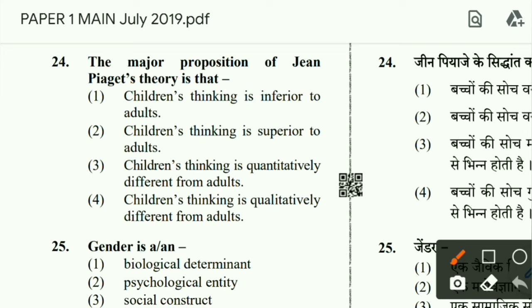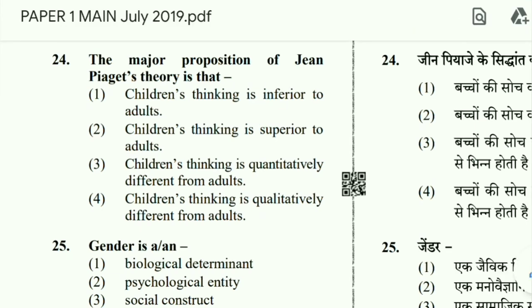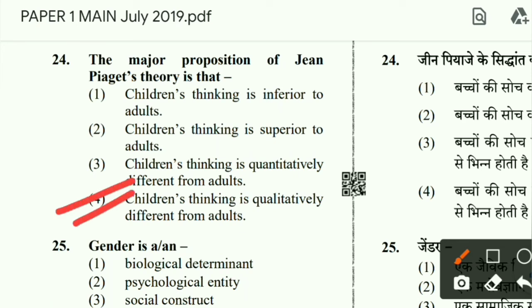But Piaget showed that young children think in strikingly different ways compared to adults. He later proposed discrete stages of development marked by various qualitative differences rather than a gradual increase in number. So children's thinking is qualitatively different from adults. This will be the correct option.